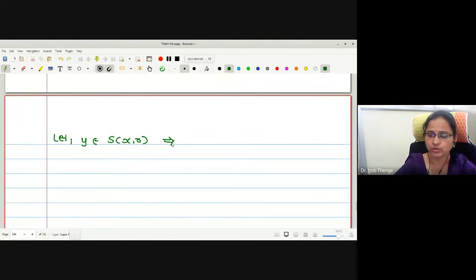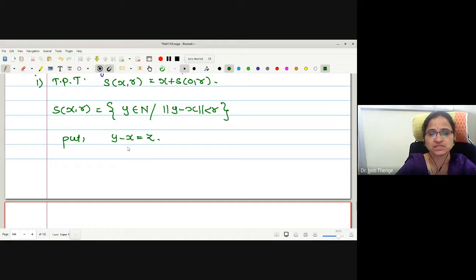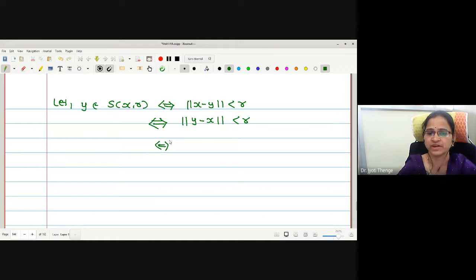What is it going to imply? Norm of x minus y less than r, implies and is implied by, I can write. Why prove the same concept two times? Norm of x minus y less than r. Can I write norm of y minus x less than r? But y minus x we have kept as a vector, say some z vector.